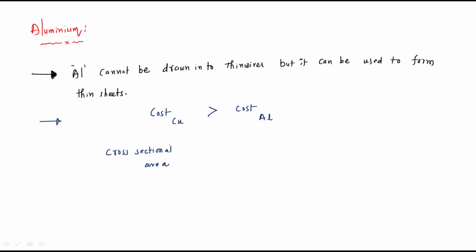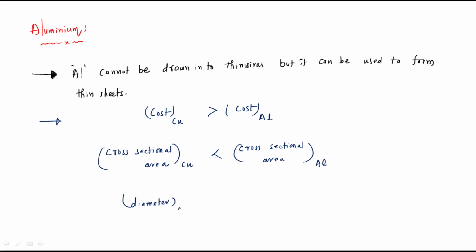The cross sectional area of copper is very less compared to the cross sectional area of aluminum. Next, diameter. The diameter of copper is always less than the diameter of aluminum. That's why we have less cross sectional area compared to aluminum.